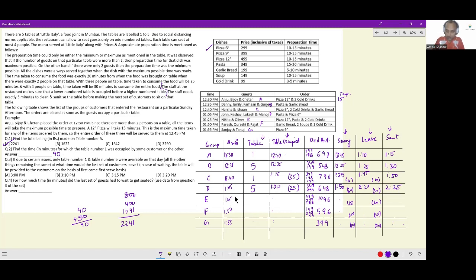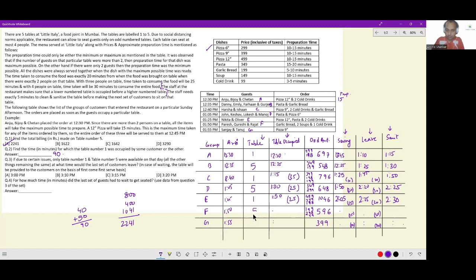Now people who come in at 1:25, they will be assigned table 1. They can sit down at 1:50. They had a 25-minute wait time. From 1:50, it takes 15 minutes of preparation. So at 2:05 they get served. 20 minutes further, they will eat till 2:25. The table is ready for occupancy at 2:30.